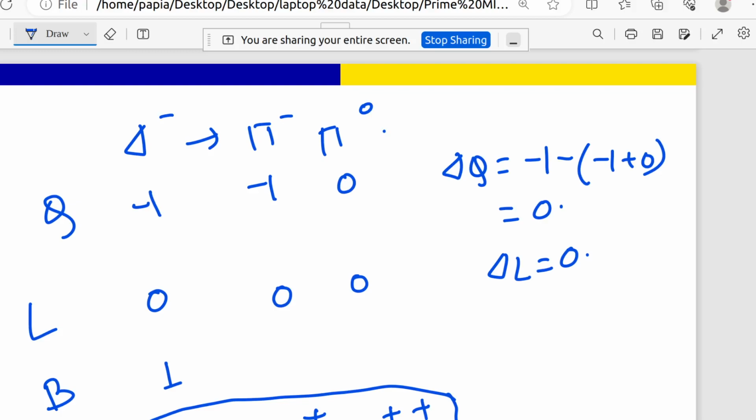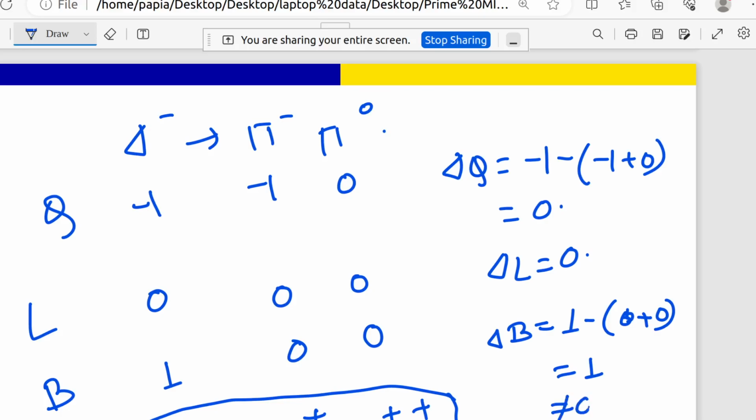Now coming to pi minus. What will be the baryon number of pi minus? It will be 0 because pi minus is not a baryon. Pi 0 also is not a baryon. So if I write delta B, I have 1 minus 0 plus 0, which is 1, which is not equal to 0.